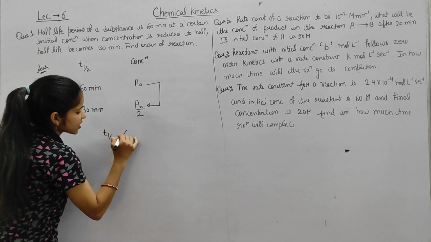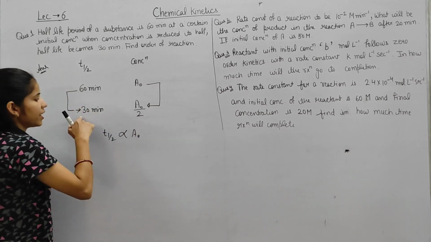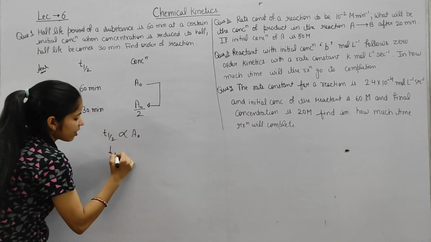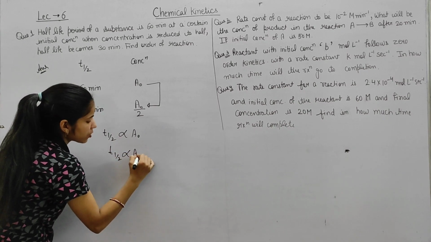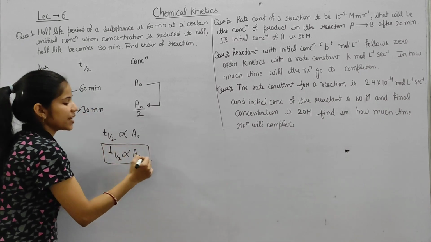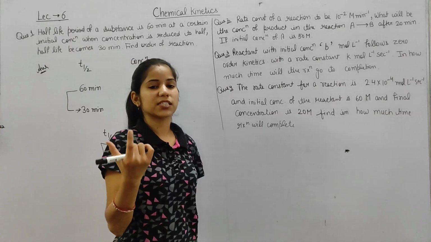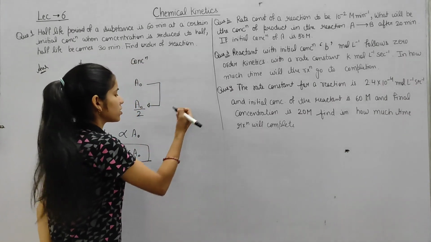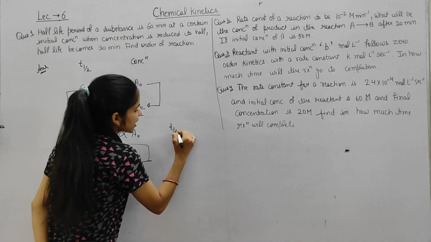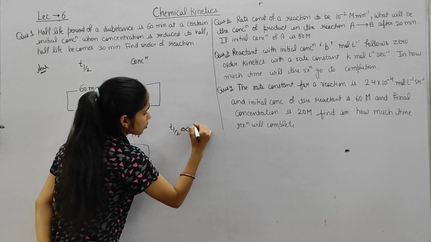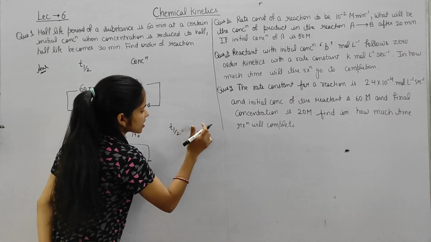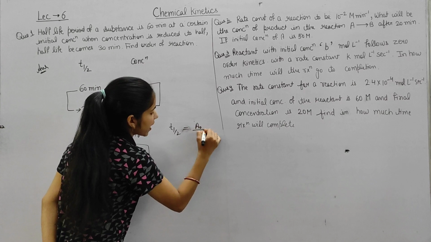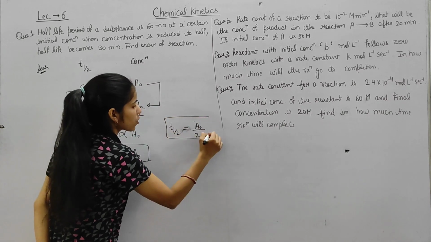T half life is directly proportional to A naught, and in this also T half life is directly proportional to A naught. And we know that when T half life is directly proportional, we already found the expression for T half life: T half is equal to A naught by 2K. This is the expression for half life.